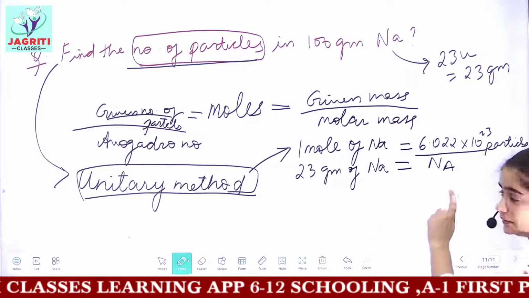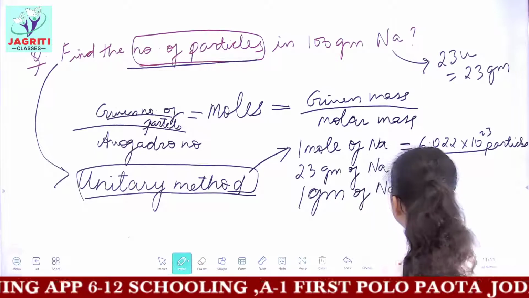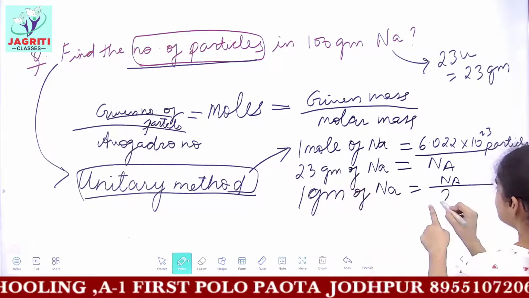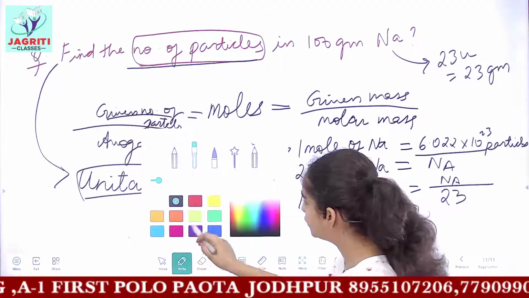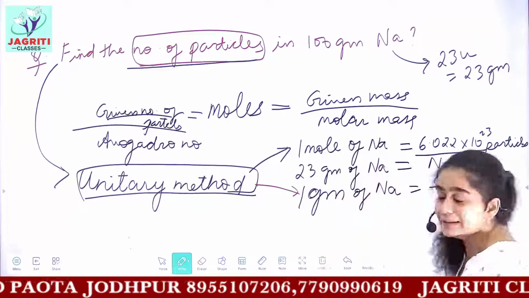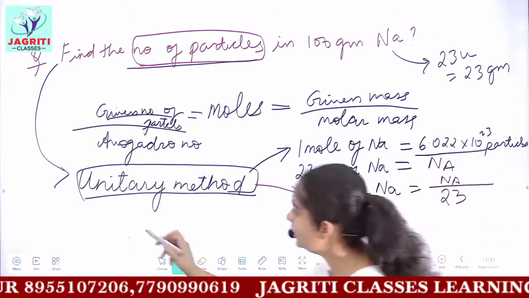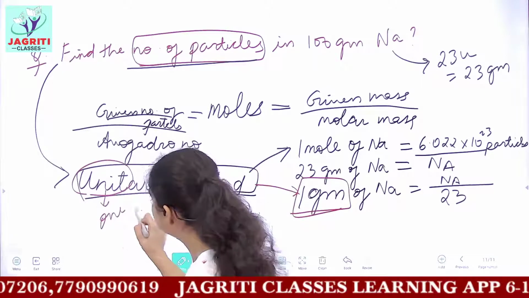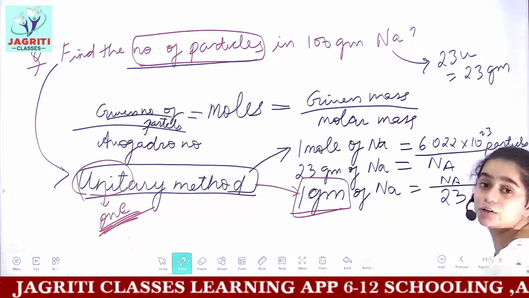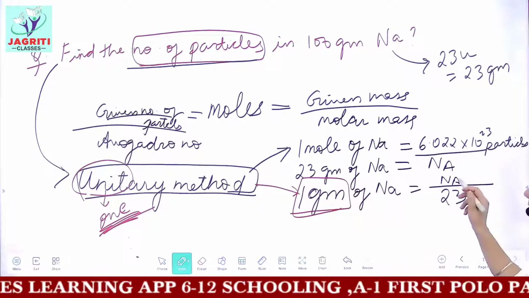If I want to find the number of particles in 1 gram of sodium, then the number of particles in 1 gram would be Na divided by this 23. And this here, the approach which I am using is called unitary method. That is to find the particles in 1 gram of substance. Unitary, this unit word means 1. So if you find the particles or anything in the 1 unit of substance, then we use the method called unitary.